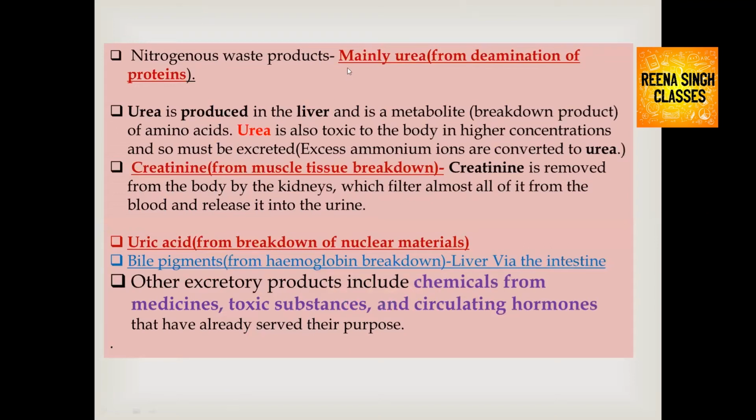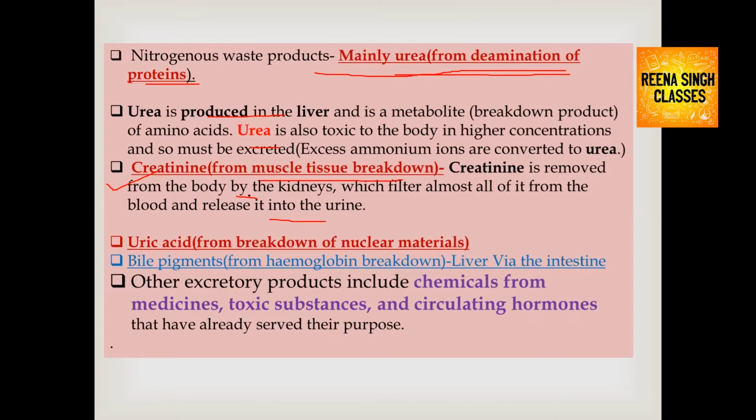Nitrogenous waste product, mainly urea, forms from deamination of proteins. Deamination of proteins means breakdown of proteins. This urea is produced in the liver and is a metabolite breakdown product of amino acids. Urea is toxic and harmful to the body, so it needs to be excreted. Creatinine also needs to be excreted, which is formed from muscle tissue breakdown. In muscle, there is creatine phosphate, which is converted into creatinine during muscle tissue breakdown.